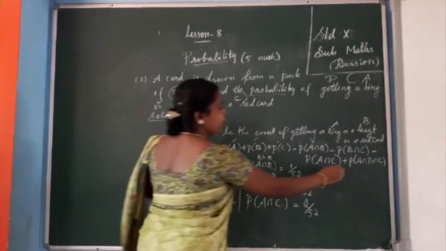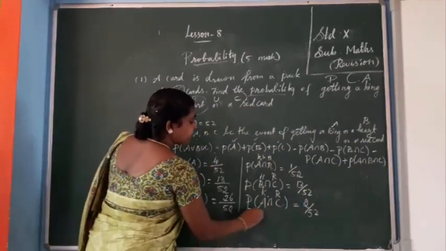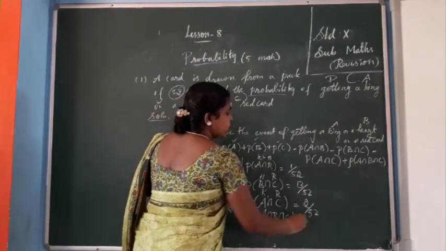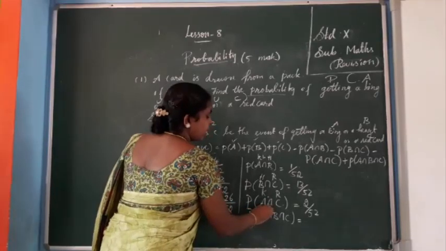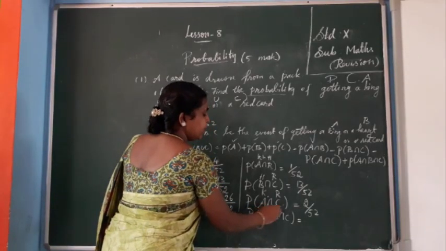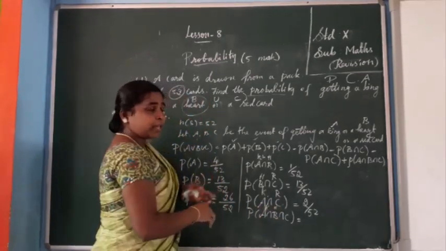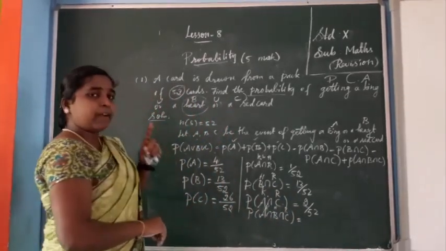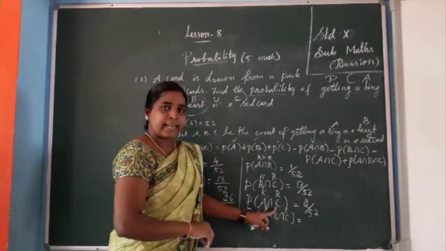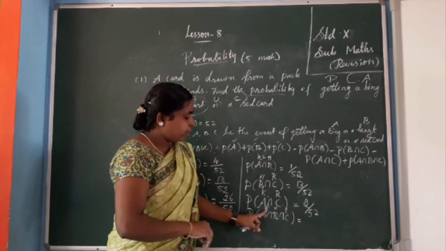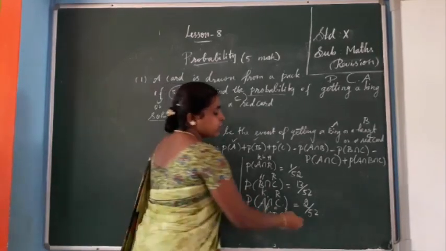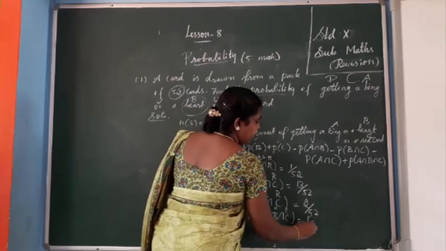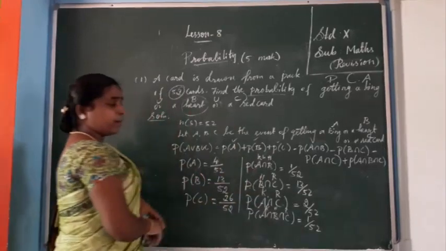Next finally you want to find P of A intersection B intersection C, isn't it? So A means king. So one card you are taking, that is king. Same time that is from card, that is red card. So that card is only one card only. In red color only one. So 1 by 52. That's all. So we have written all the values.